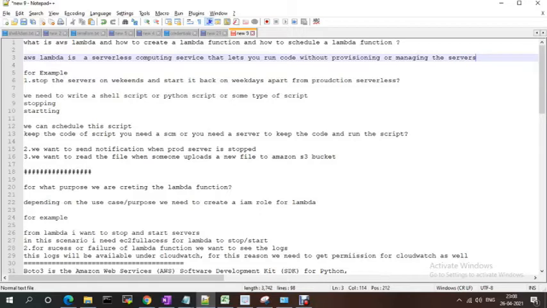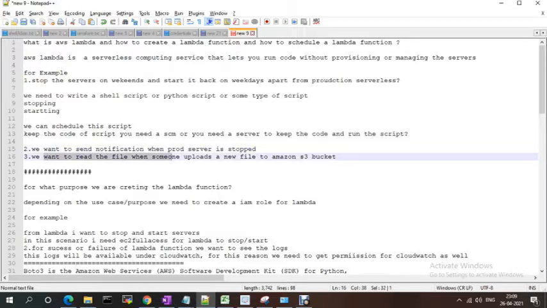For example, I want to stop the server on weekends and start it back on weekdays, apart from the production server. We need to write some scripts, like a Python script or shell script, for stopping and starting, and we can schedule this script. To keep the code of the script, you need an SCM or a server to keep the code to run the script. We also want to send a notification that the server is stopped.